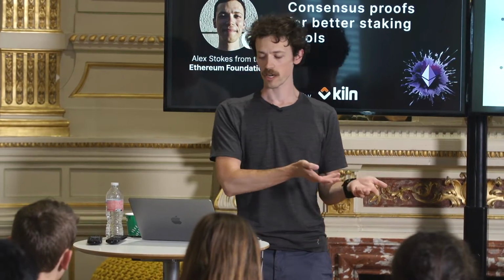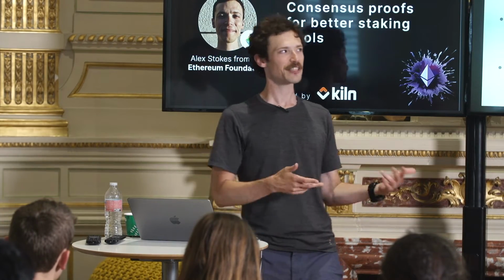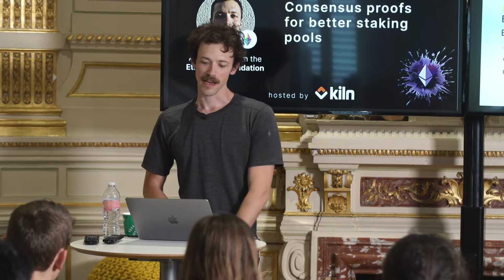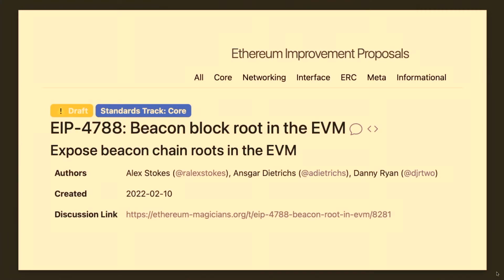If you need to know about some update to some validator, say their effective balance changed, there's no way to know that right now without trusting some other operator to bring that into the chain. And commonly these things are implemented via essentially multi-sigs or things with even worse security properties. So that's not nice.